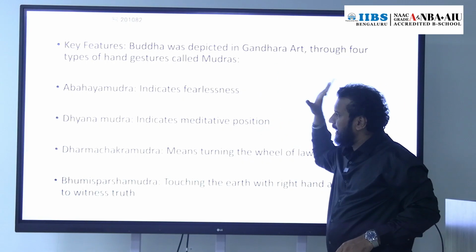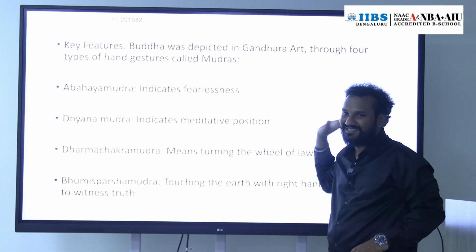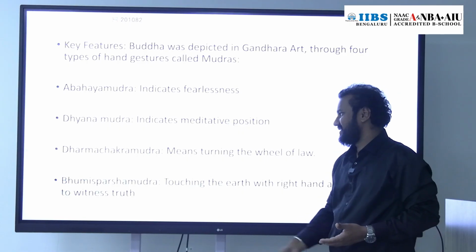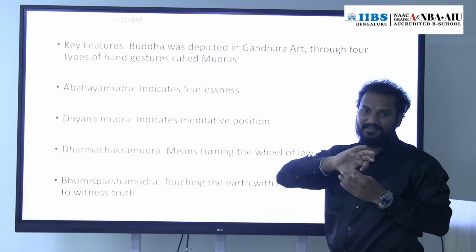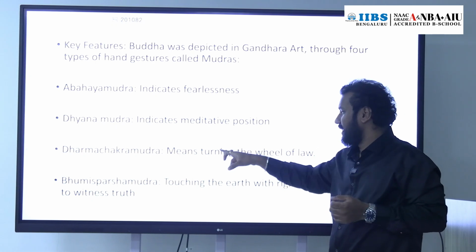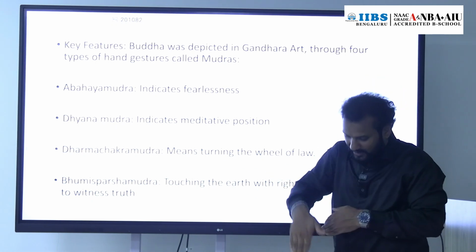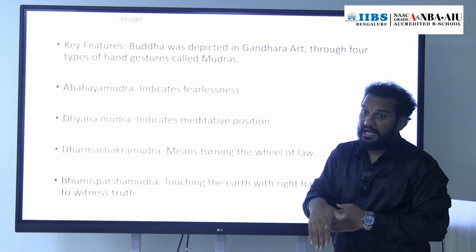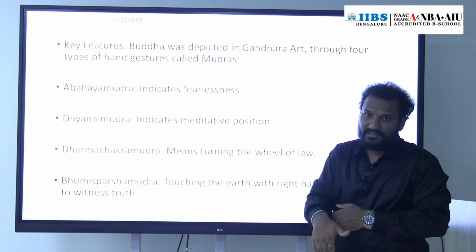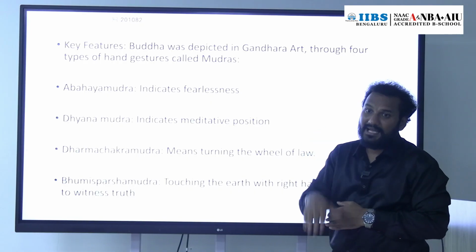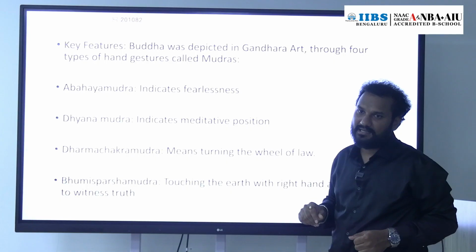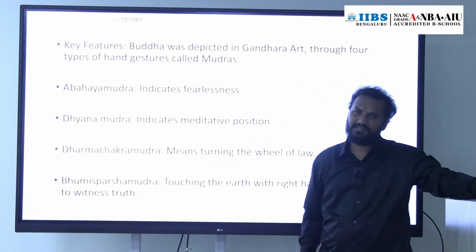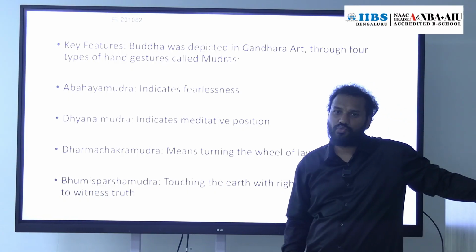Abhaya mudra, like this, fearless. Dhyana mudra, like this. Dharma chakra pravartana, wheel, like this. Bhumi sparsha mudra, where the Buddha is touching the earth with his hand. He is telling the earth, or Bhumi, to witness my enlightenment. So these are the 4 major hand gestures or mudras which were used in Gandhara school of art.